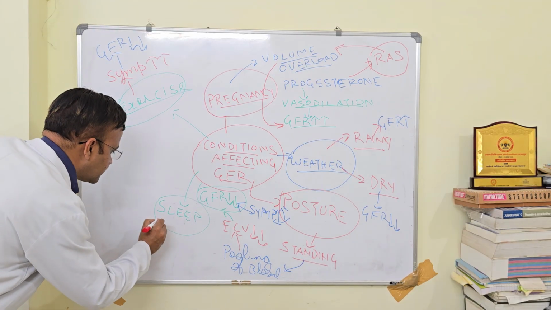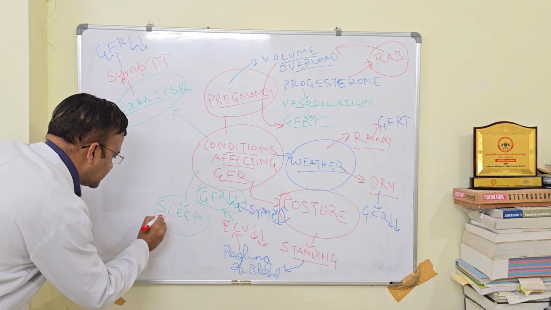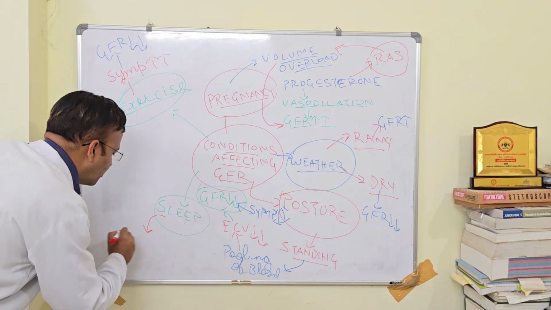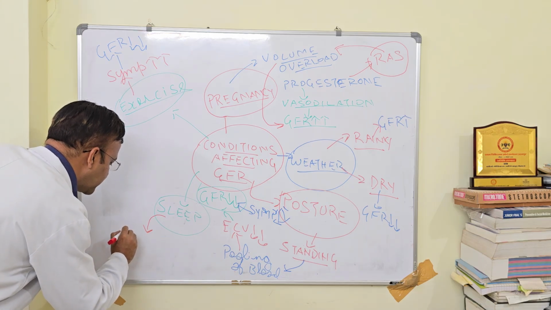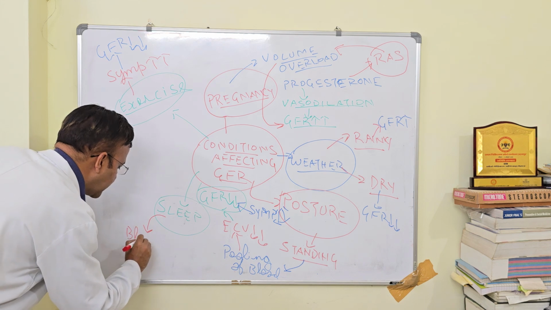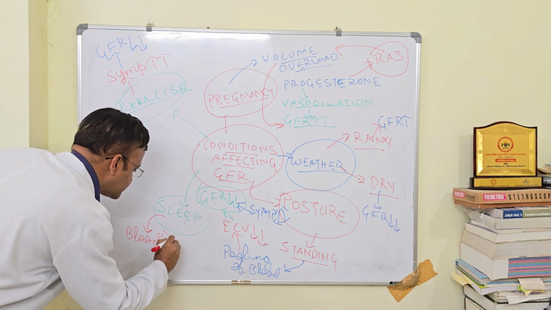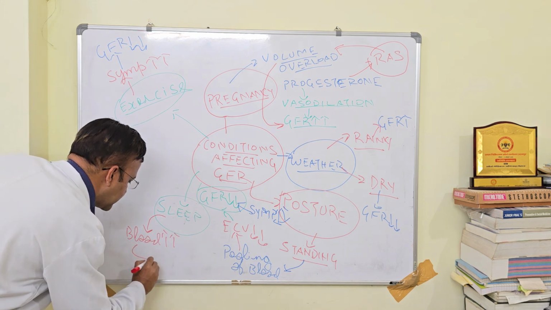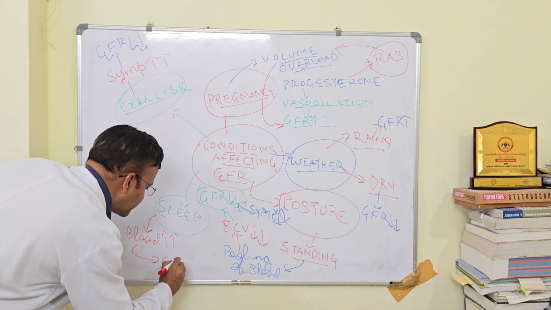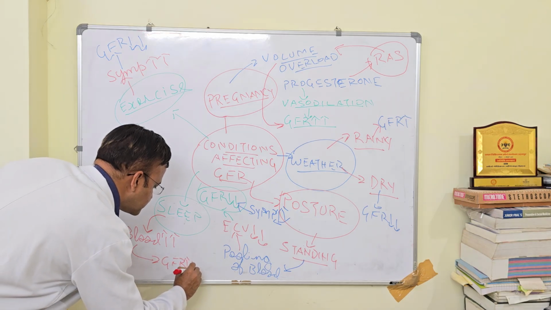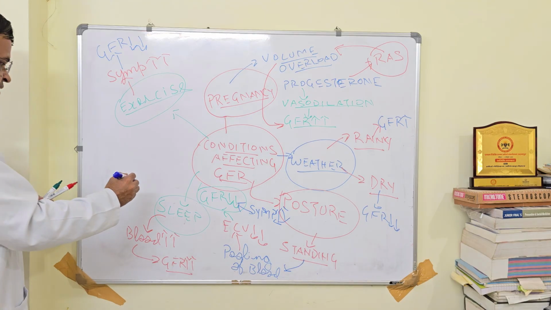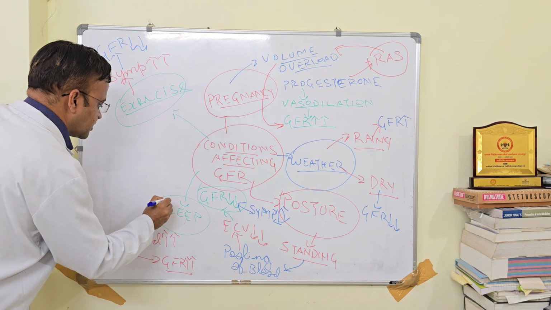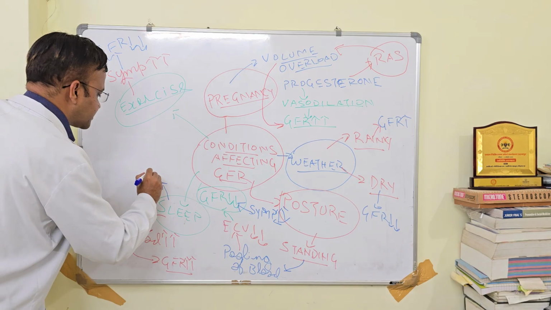What is one effect? One effect is that now more blood can reach your renal arteries, and this will increase the GFR. The other thing is that circulatory activity has reduced.